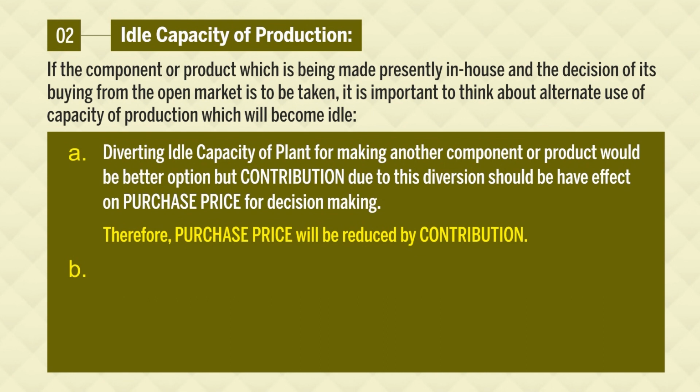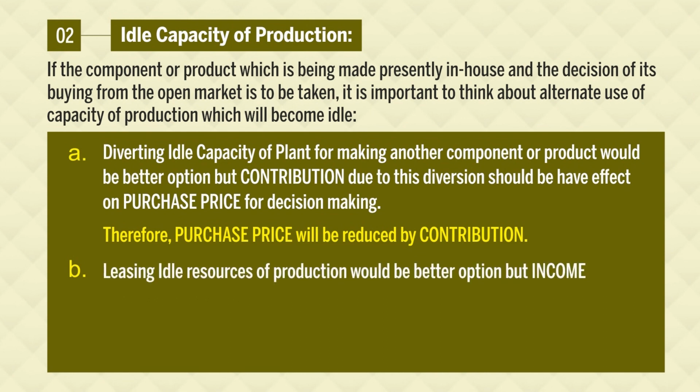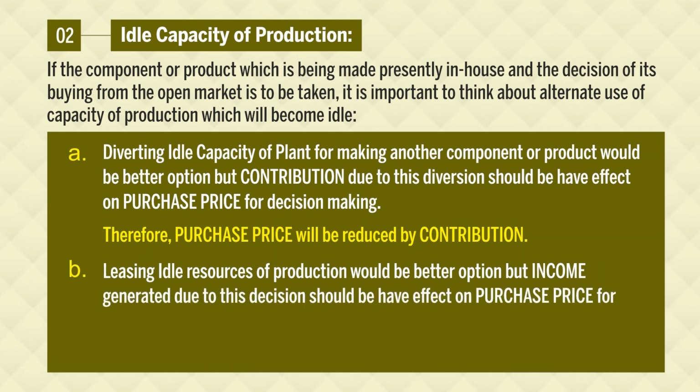Friends, the other way of utilizing these idle resources is leasing them, which would be another better option, because it will also generate income. By the decision of leasing these idle resources, we will get an income and it will have an effect on the purchase price for decision making.